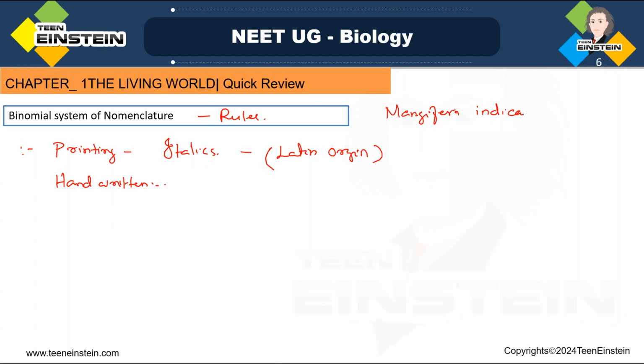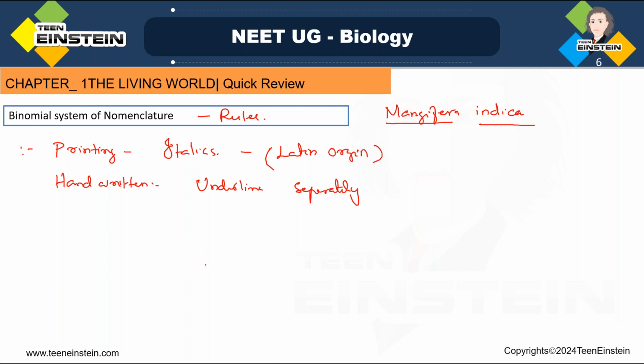When they are handwritten, both words should be underlined separately. Mangifera and indica should both get underlined separately. You should not forget, while printing, it is in italics to show the Latin origin, and while writing by hand, you should underline the generic epithet and specific epithet separately.